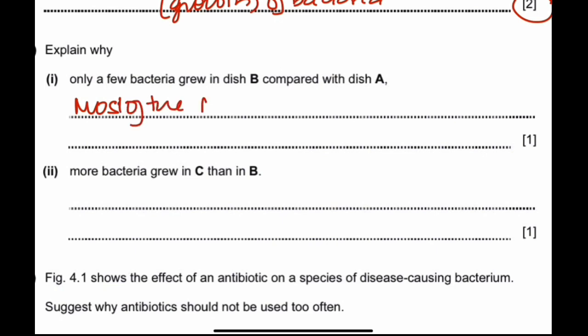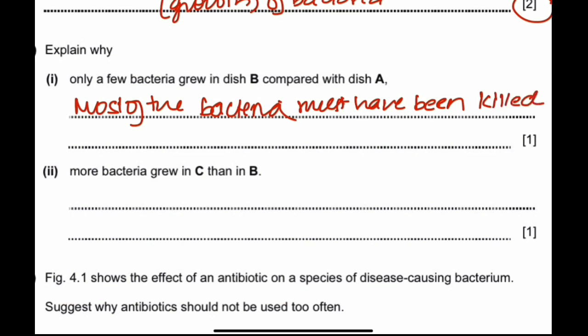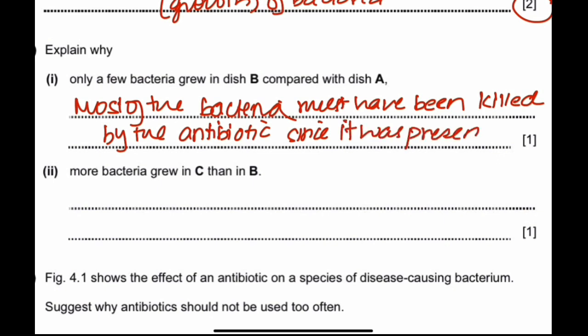Most of the bacteria must have been killed by the antibiotic since it was present in dish B. Alright, this is how you're gonna write your answer.